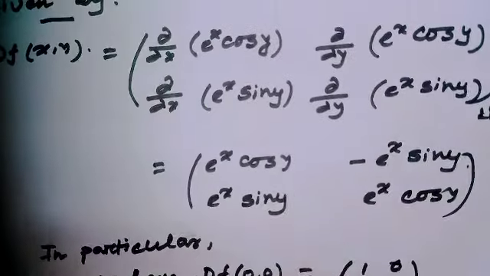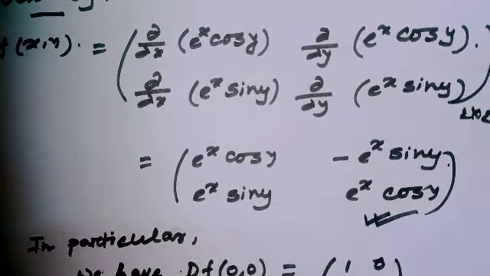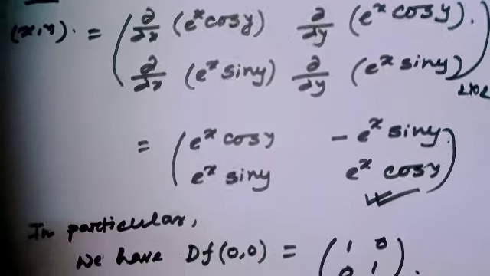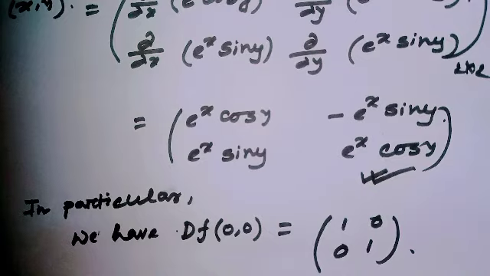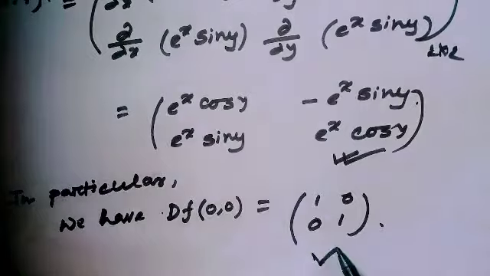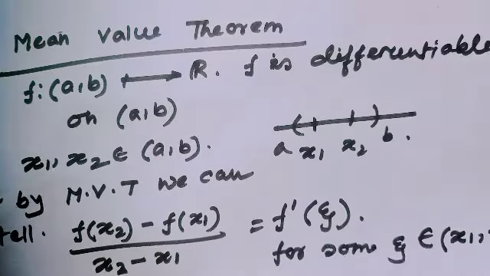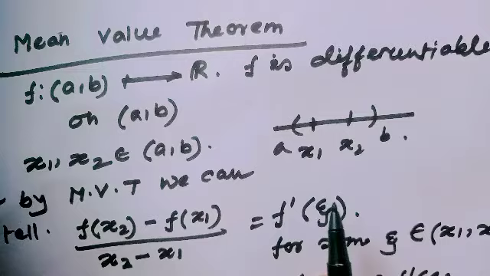Then the value of the Jacobian matrix is this. Just calculate. In particular, if we find the value at the origin, then this would be just the identity matrix. Okay, let's come back to our original topic, the mean value theorem.